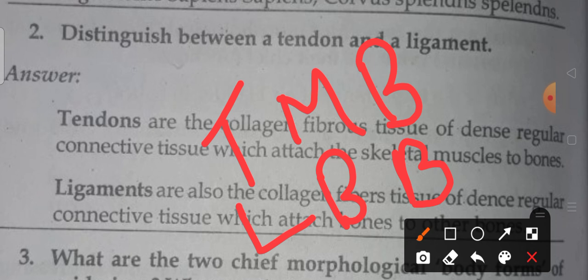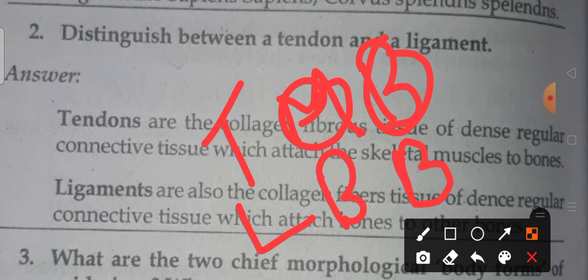Whenever anyone asks a question like tendon and ligaments, a tendon always attaches to the muscle. M for the muscle, B for the bone. Tendons are always attached from muscles to bones. Ligaments are always attached from bone to bone. That is the difference. TMB, LBB. If you repeat it three times, you can easily remember it.